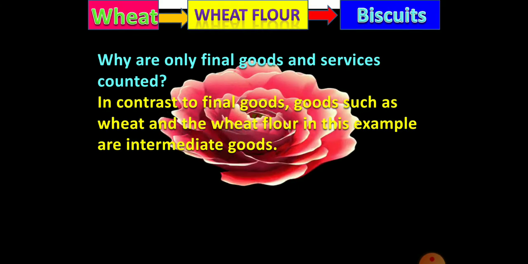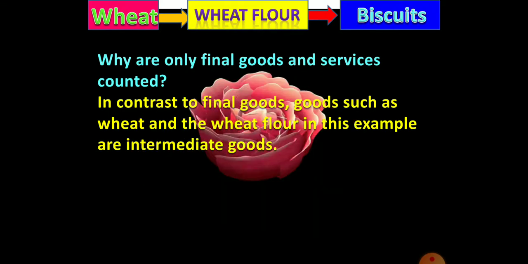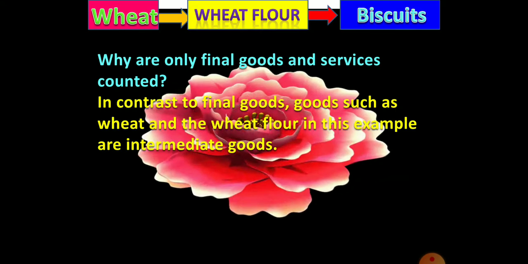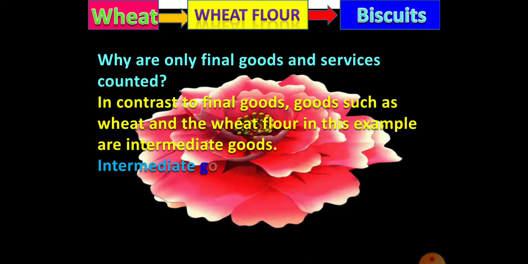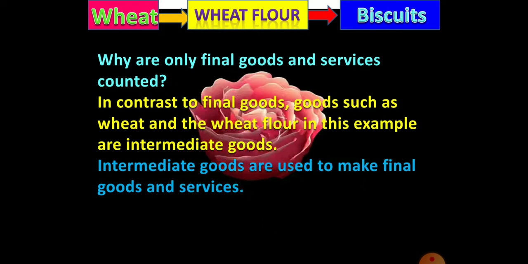Why are only final goods and services counted? In contrast to final goods, goods such as wheat and wheat flour in this example are intermediate goods. Intermediate goods are used to make final goods and services.